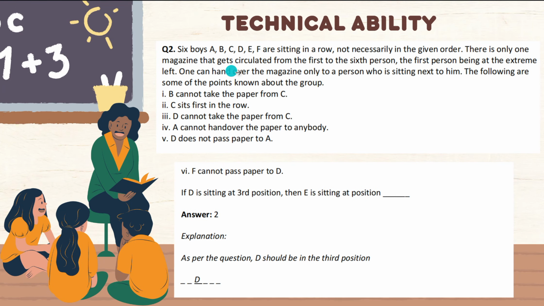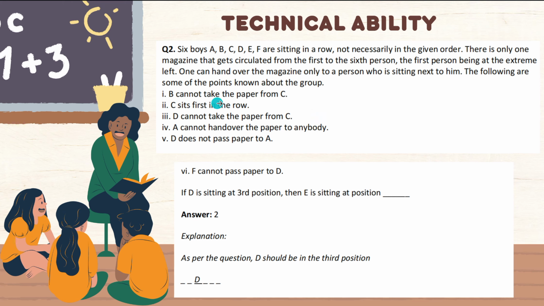6 boys A, B, C, D, E, F are sitting in a row, not necessarily in the given order. There is only one magazine that circulates from first to sixth person. The first person being at extreme left, one can hand over the magazine only to a person who is sitting next to him. The following are some of the points known about the group. These are the conditions so that you can arrange them in order.